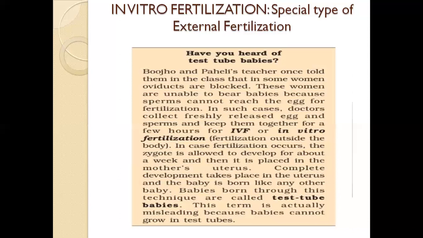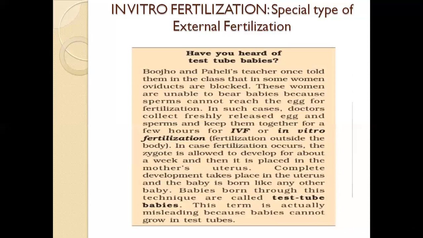As I said, here comes an interesting fact. A sperm is taken from a male reproductive organ and an egg is taken from a female reproductive organ. They are both combined in a test tube and external fertilization takes place.